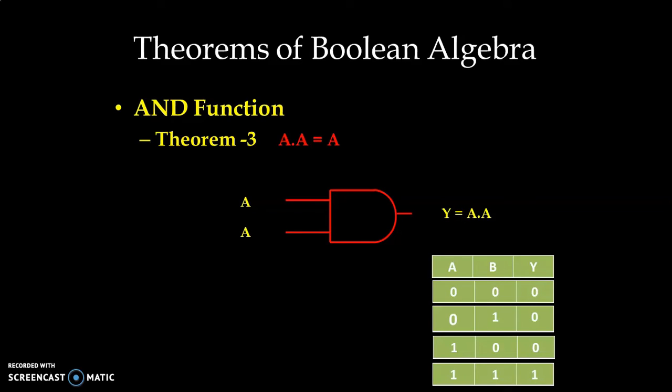Now A dot A means both the inputs are equal. So we will eliminate the unequal conditions, 0, 1 and 1, 0. So we now have two conditions, either 0, 0 or 1, 1. If we check the 0, 0 condition, the output will be 0. And if we check the 1, 1 condition, the output will be 1. So we can see from the truth table that if A is 0, the output is 0. If A is 1, the output is 1. So A dot A is equal to A.